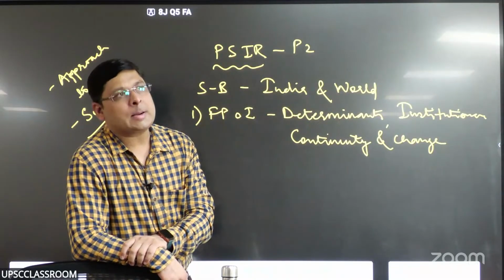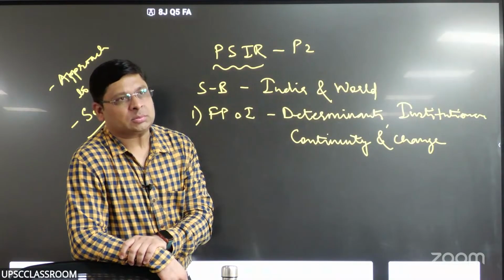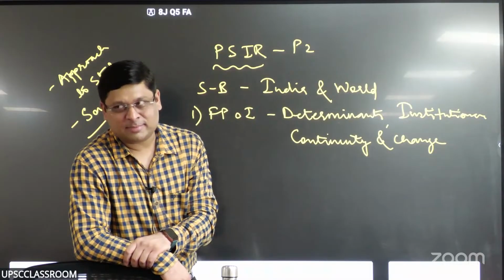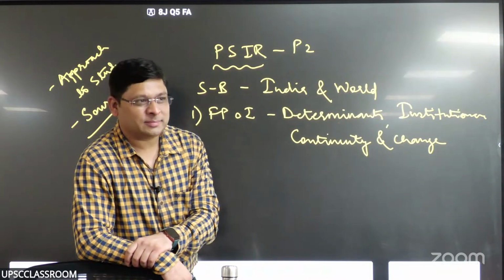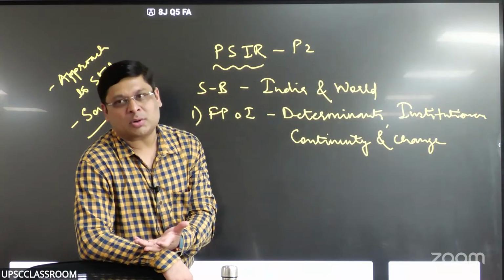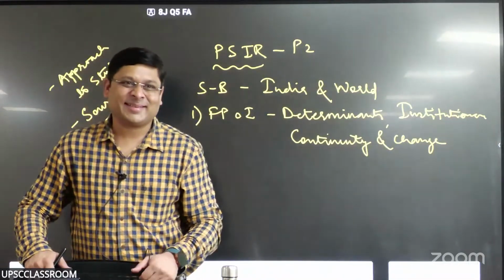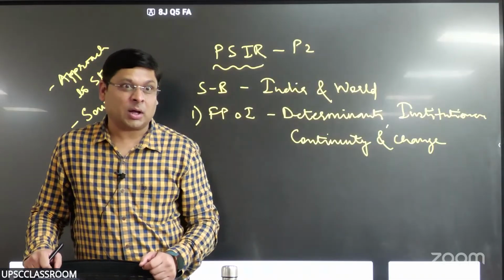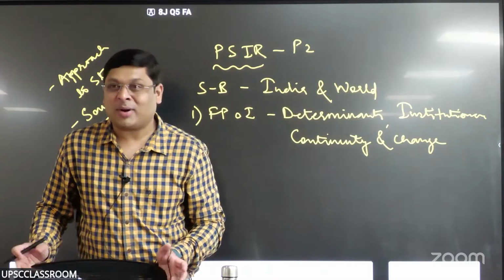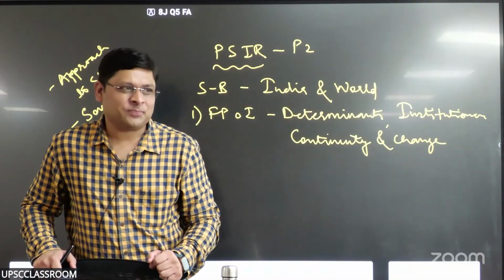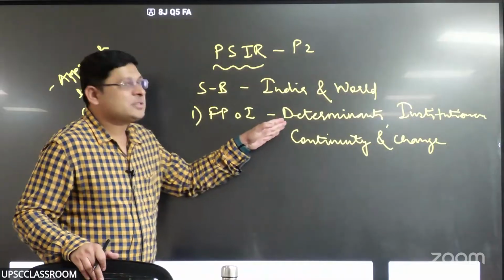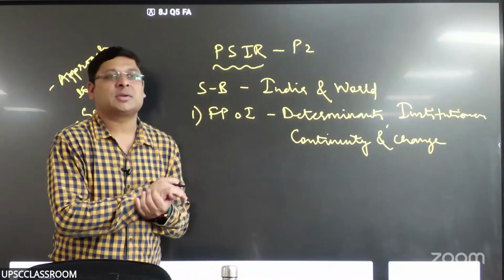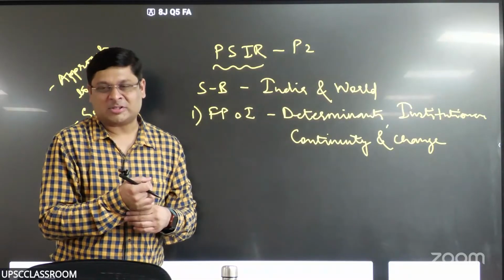So for example, our foreign policy towards Middle East is to befriend all of them. Why friendship with all? Because we import almost 90% of our oil. We don't have oil reserves. Imagine if you would have oil reserves, what would our attitude have been? What would have been our outlook towards Middle East? Quite different, right? So there are determinants. So need to import oil is determinant of India's foreign policy towards Middle East. Is it making sense to you?